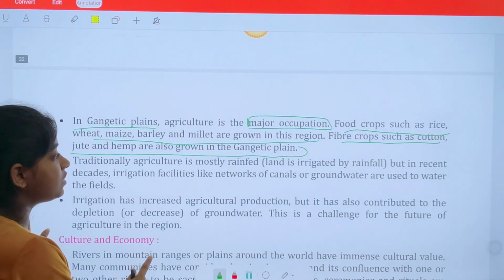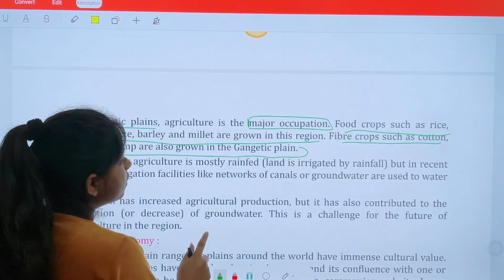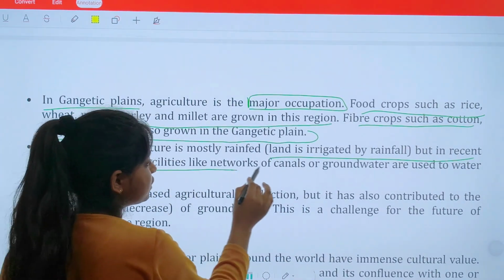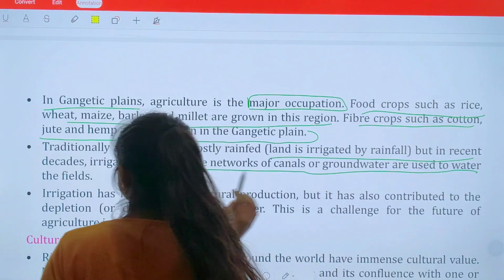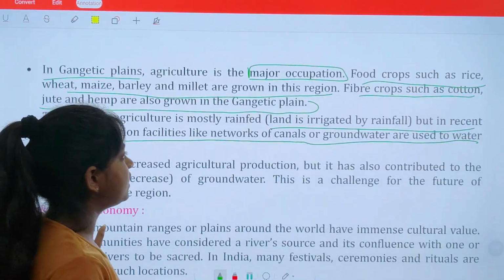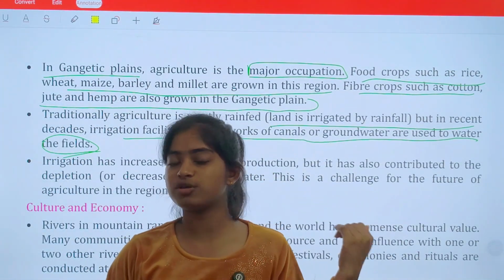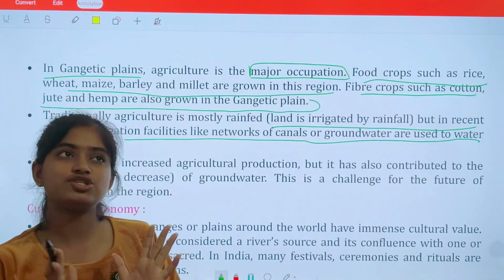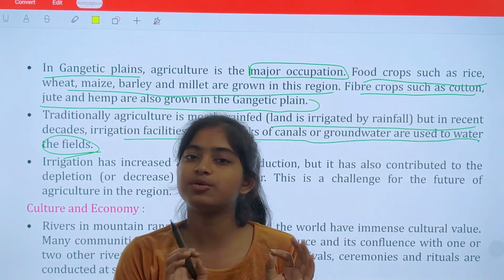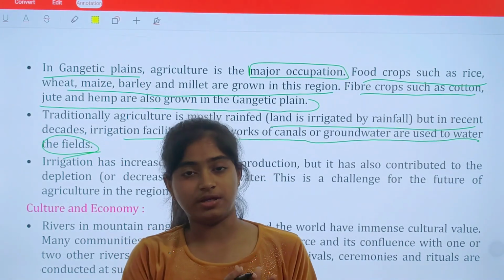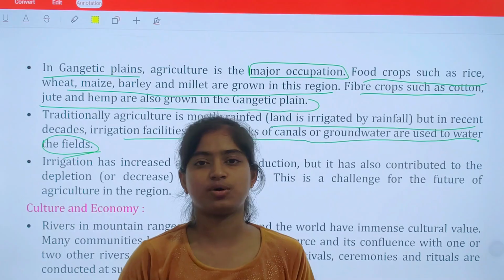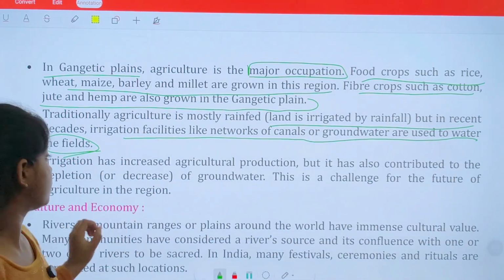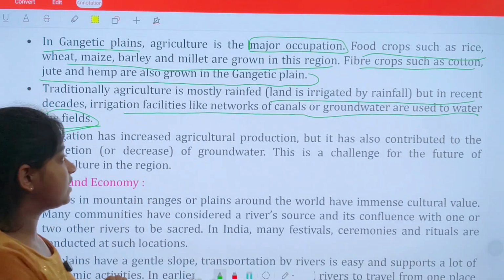Traditionally, agriculture is mostly rain-fed, irrigated by rainfall, but in recent decades, irrigation facilities like networks of canals and groundwater are used to water the fields. Irrigation is a method of providing water to our crops while practicing agriculture. Irrigation is a traditional process, but now sprinkling and many other modern processes are coming.